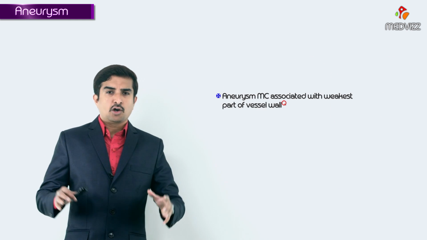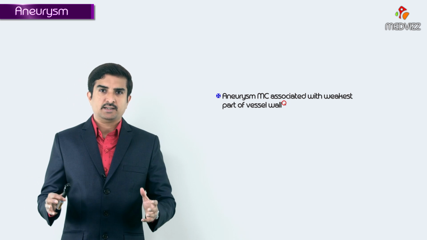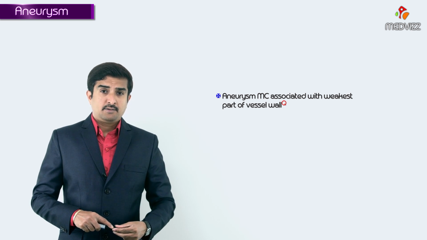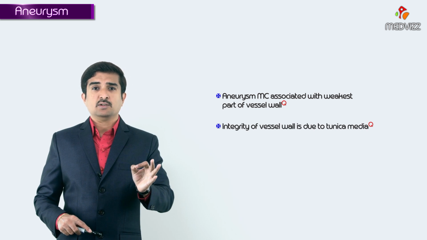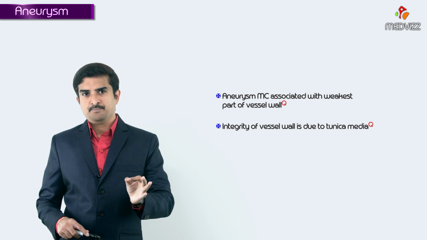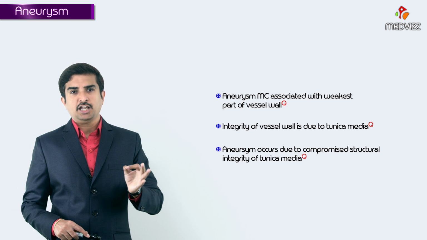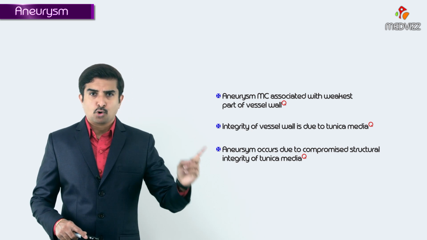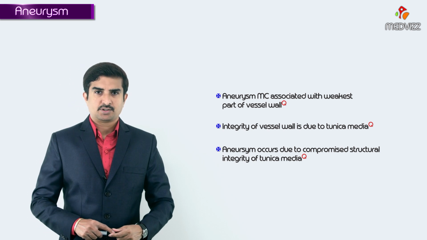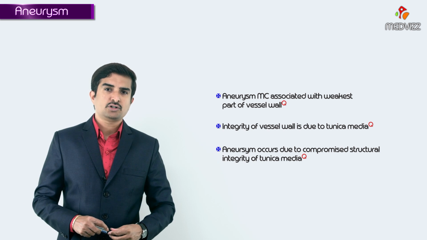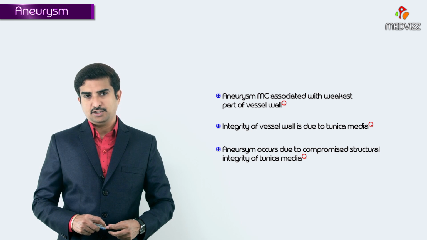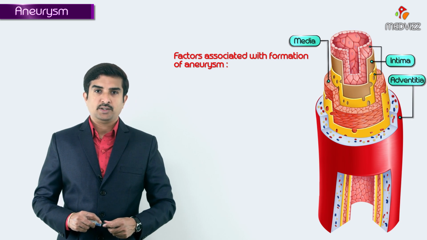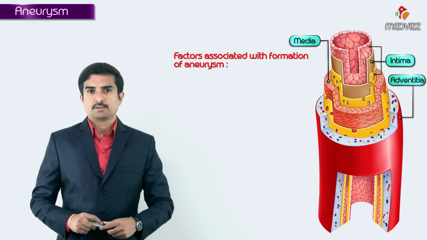So aneurysms are more commonly associated with the weakest part of the vessel wall. Remember that the integrity of the vessel wall is maintained by the media. Whenever the structural integrity of the media is compromised, individuals are more prone to the development of aneurysms. So this is what we need to discuss about the pathogenesis of aneurysms. Now, let us talk about factors associated with formation of aneurysms.